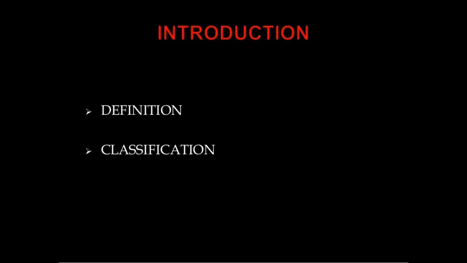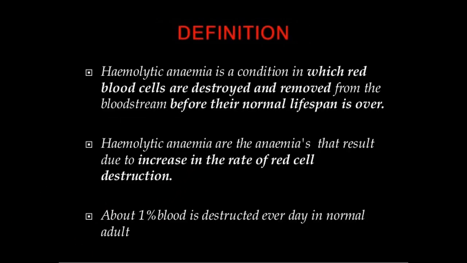Hemolytic anemia. Under this we are going to see about the definition and classification of hemolytic anemia. Hemolytic anemia is a condition in which RBCs are destroyed from the bloodstream before their normal lifespan is over. Hemolytic anemia results from an increase in the rate of red cell destruction. About 1% of the destruction every day is normal in an adult.